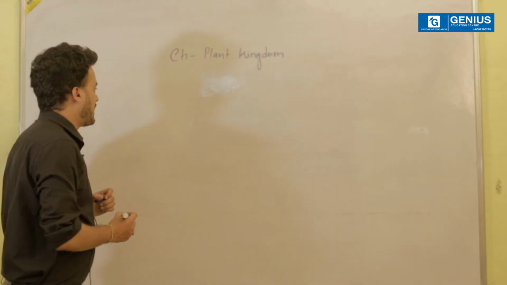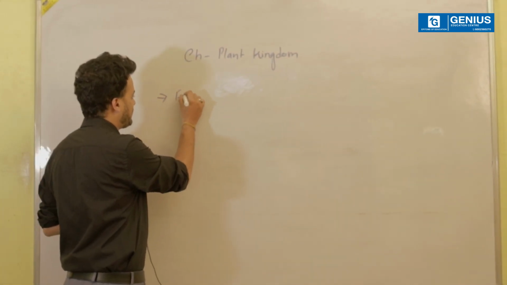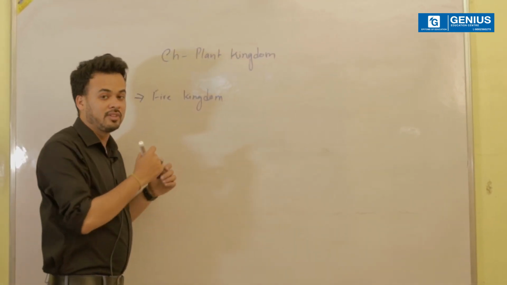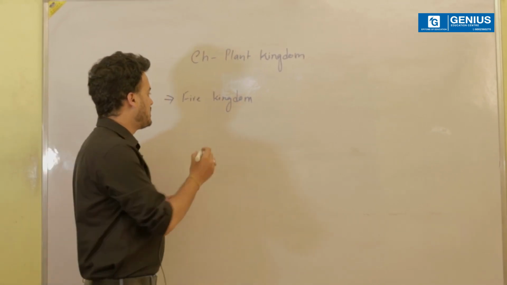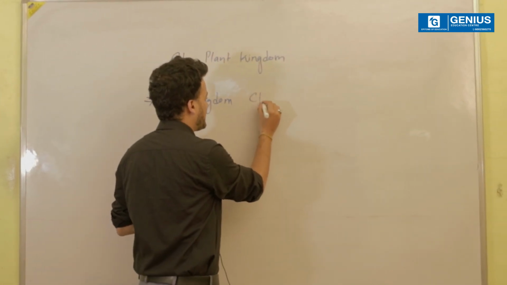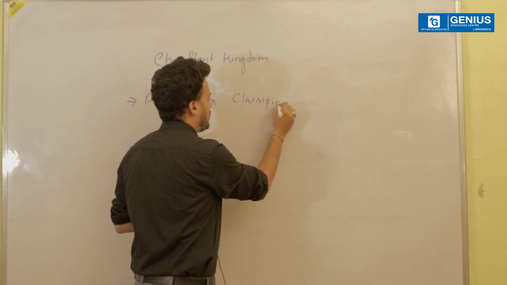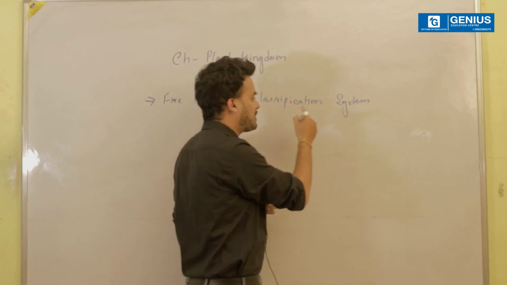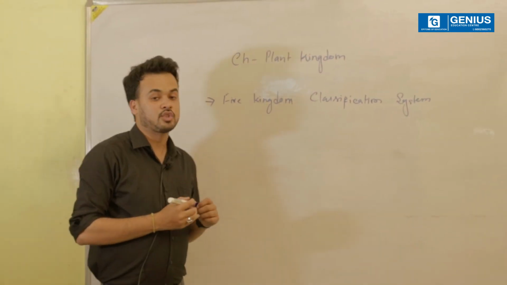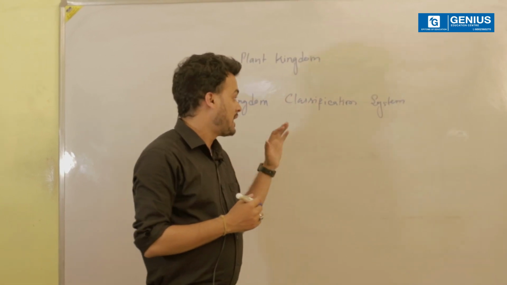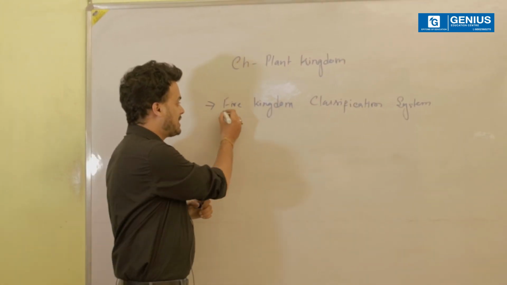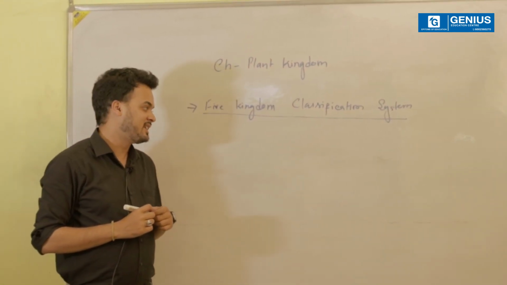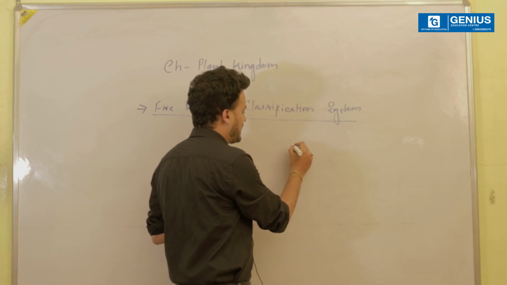So as you all are already aware that we have studied about the 5 kingdom classification system in our previous lecture. Today we will be talking about one of the kingdoms about which we have already discussed in the 5 kingdom classification system. Now I think you all are pretty well aware that we have talked about what exactly is the 5 kingdom classification system and who actually proposed the 5 kingdom classification system. I think you all are aware that this 5 kingdom classification system was proposed by R. H. Whittaker in the year 1969. And let us just try to recall what exactly were the different kingdoms.